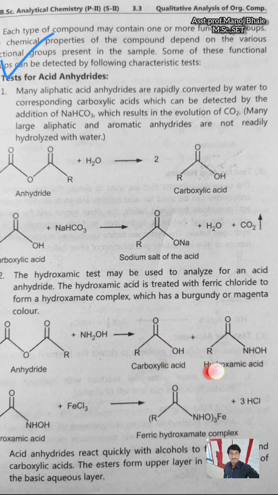These are the two products formed. The hydroxamic acid further reacts with FeCl3, ferric chloride, and there is formation of the ferric hydroxamate complex, plus removal of 3HCl.